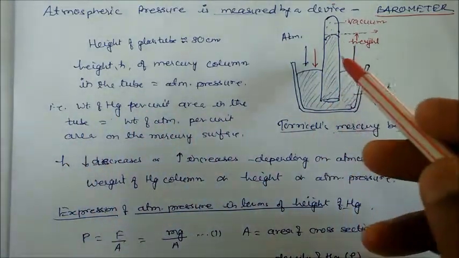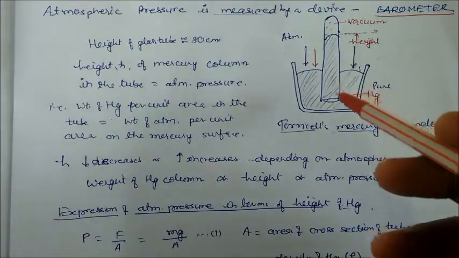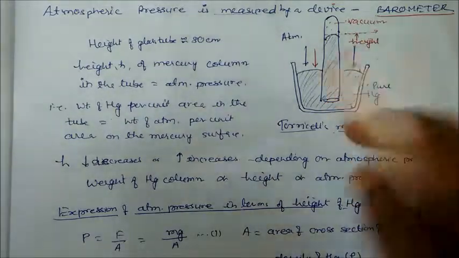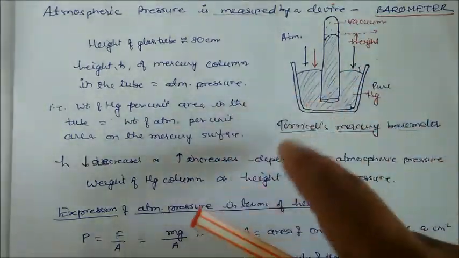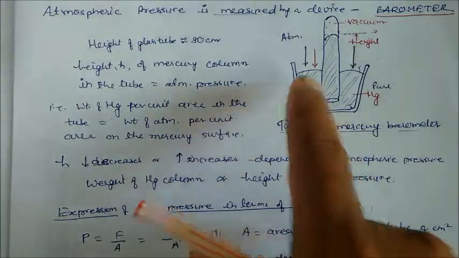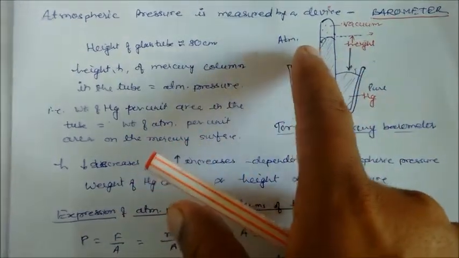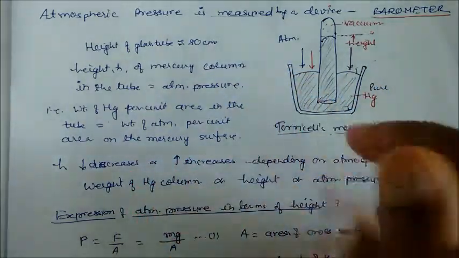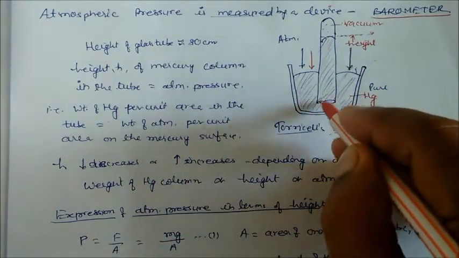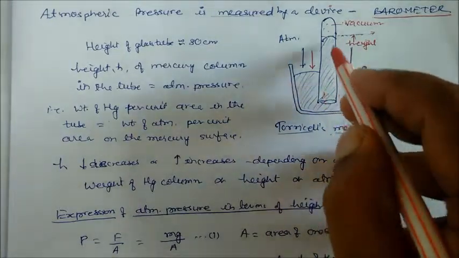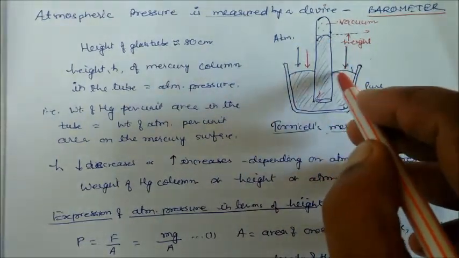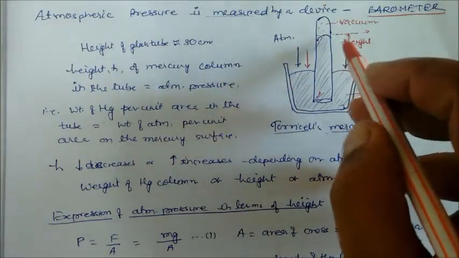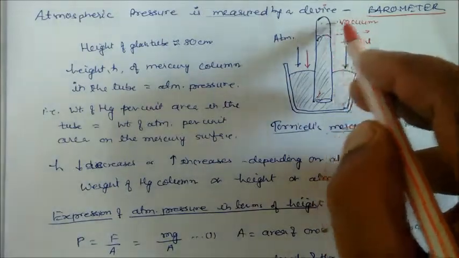What happens when this glass tube is empty and put inside the mercury in the inverted position? When you dip it inside the mercury in the inverted position, what will happen? There is pressure from the atmosphere outside, so it puts pressure on this mercury. The mercury will go inside like this and goes up to a height here. This is the height of the mercury from the convex surface. This height was almost 76 centimeters, and a vacuum was created.